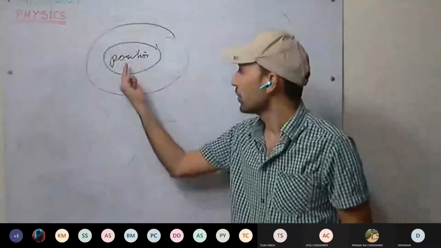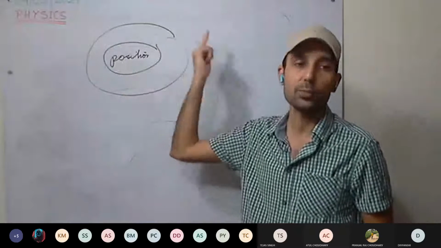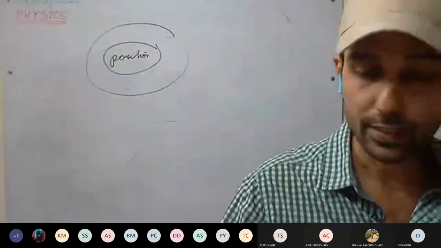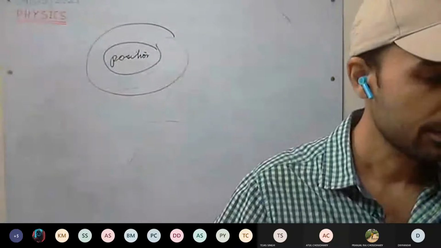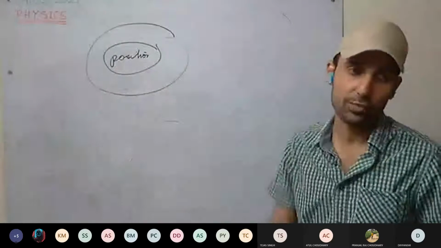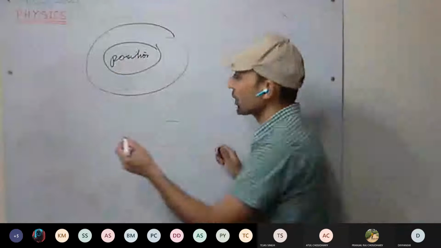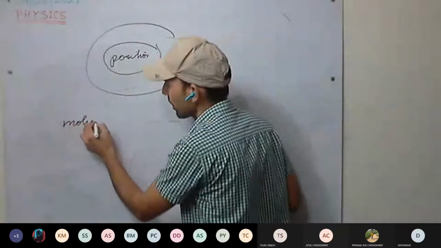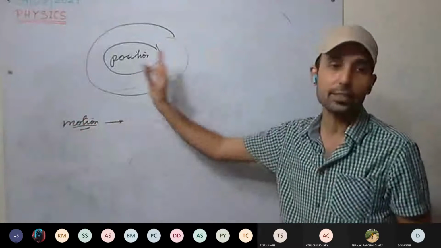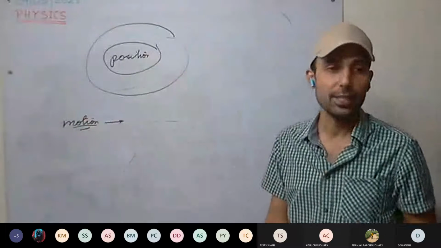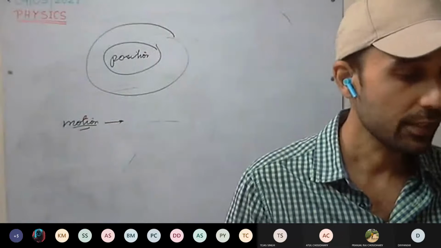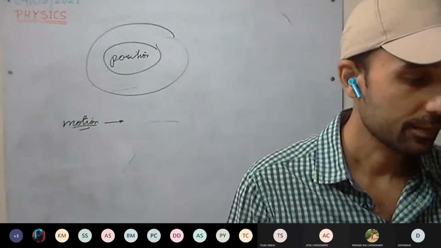you are said to be at rest. So a body which is not changing its position with respect to its immediate surrounding is said to be at rest. This is clear? Yes, sir. It does not change its position with respect to the immediate surrounding. Now motion: if your body changes its position with respect to its immediate surrounding, we call it a body in motion. This is clear?